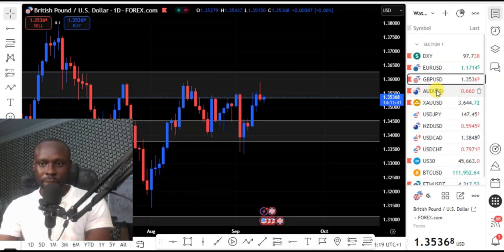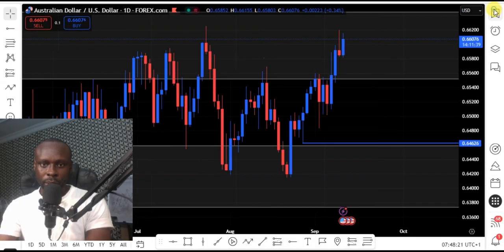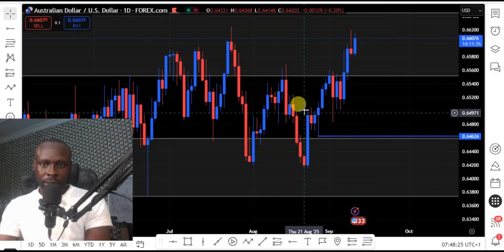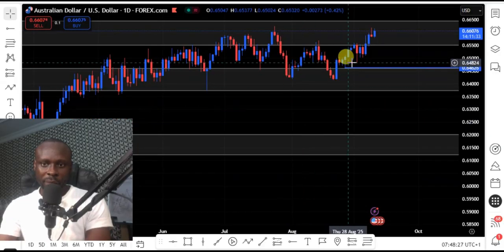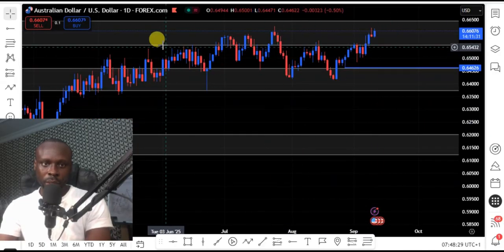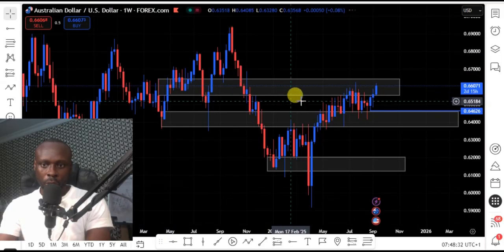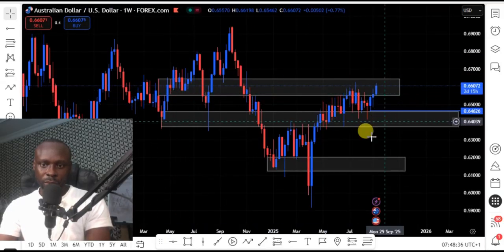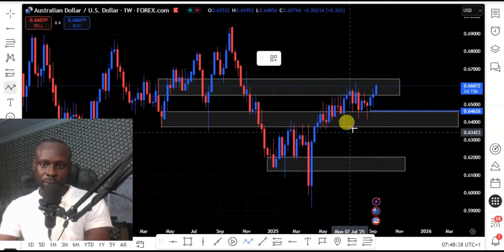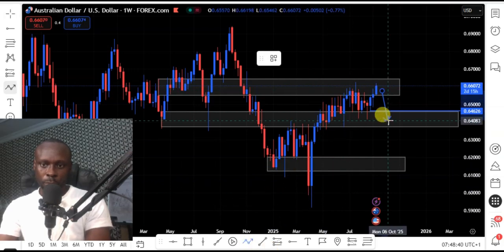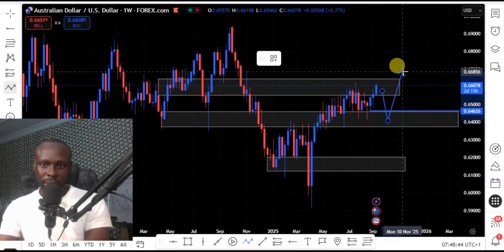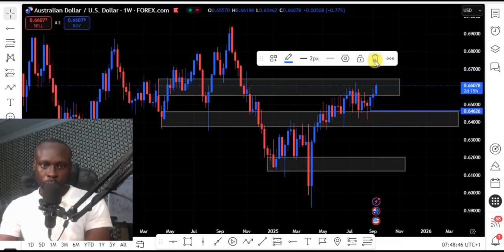So let's look at our next pair, which is the Australia USD. Australia USD still has a sideways trend. We don't have a clear trend yet on Australia USD. So let's look at the weekly chart of Australia USD. On my weekly chart, we have price close on the resistance level, which indicates we expect price to reverse back to this support level. Then a break of this support level, we see further down. If price fails, we see rejection of price back to the top for the Australia USD.